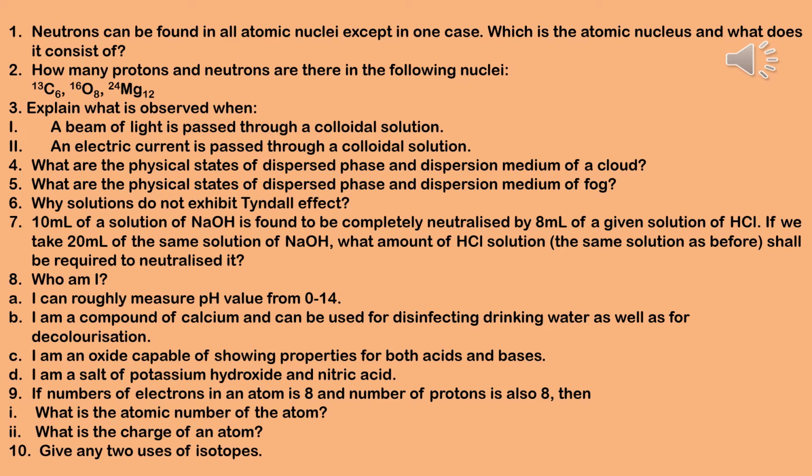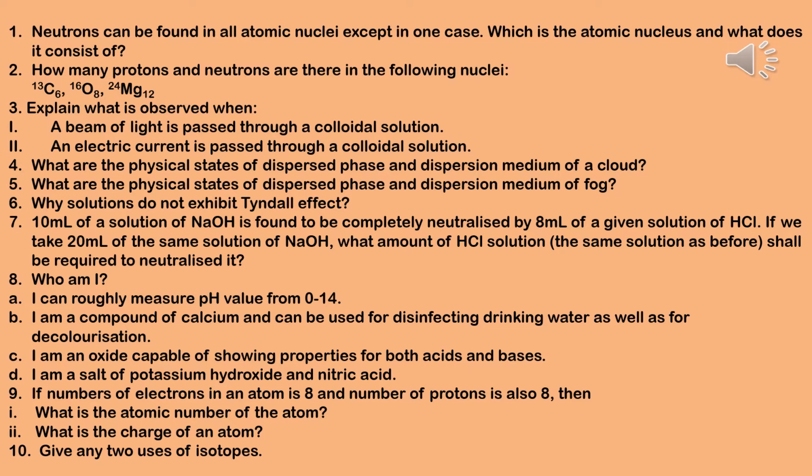Next question. Question number 9. If numbers of electrons in an atom is 8 and number of protons is also 8, then first question, what is the atomic number of the atom? Answer, the atomic number is equal to the number of protons. Therefore, the atomic number of the atom is 8. Number 2, what is the charge of an atom? Answer, since the number of both electrons and protons is equal, therefore, the charge of an atom is 0.